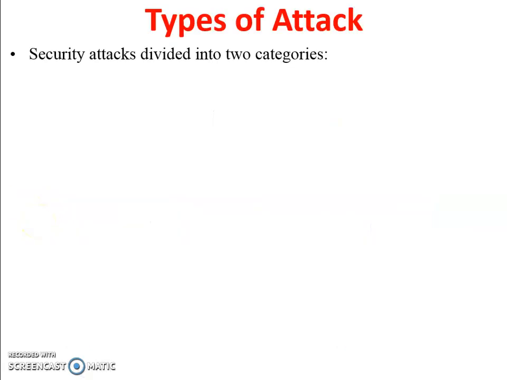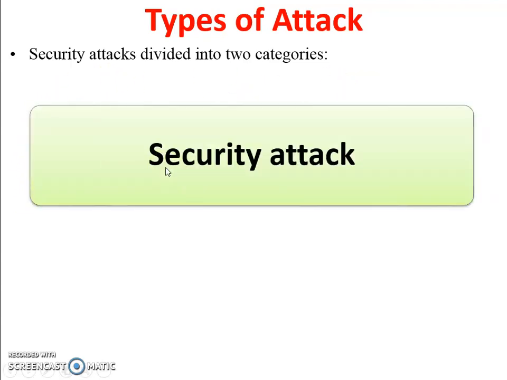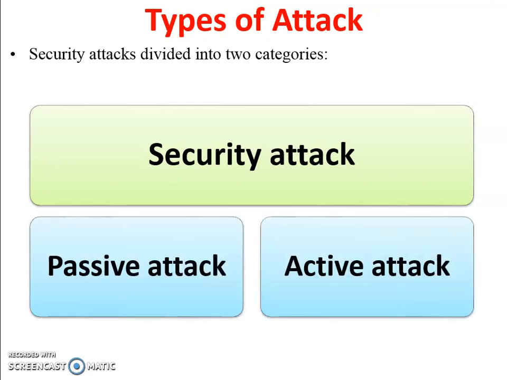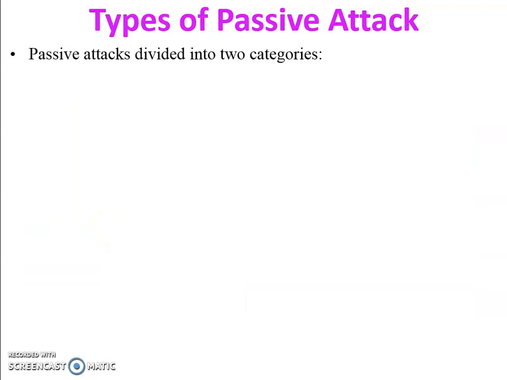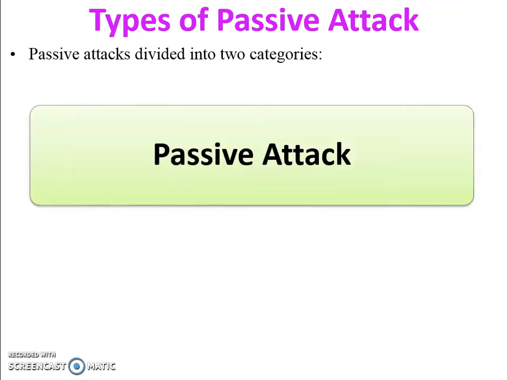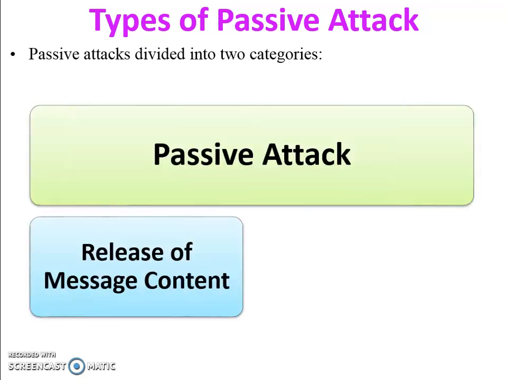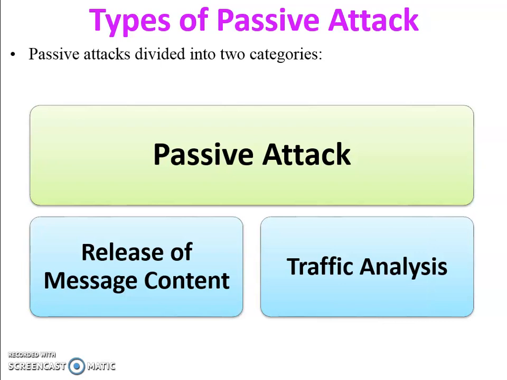There are many attacks in network security, but basically, security attacks are divided into two categories. One is passive attack and the second one is active attack. In this video, I am going to discuss passive attack. So, types of passive attack. Passive attack is divided into two different categories. First one is release of message content and second one is traffic analysis.